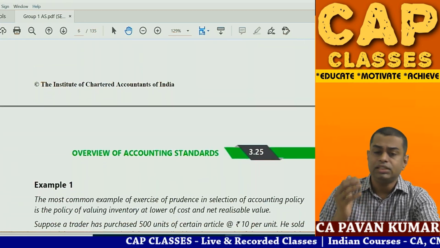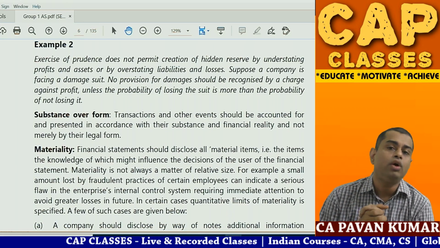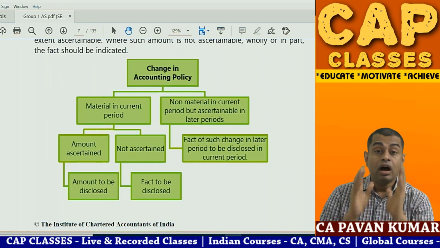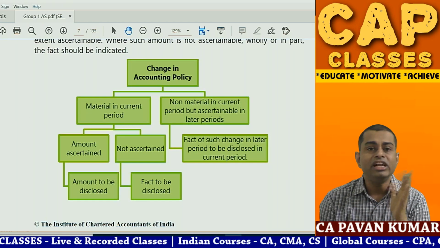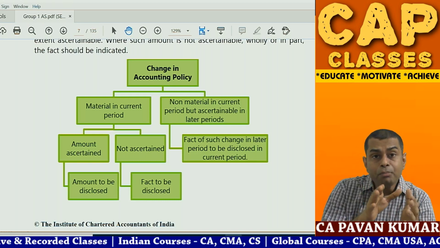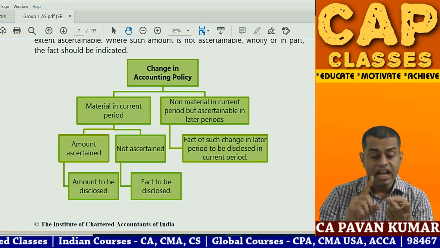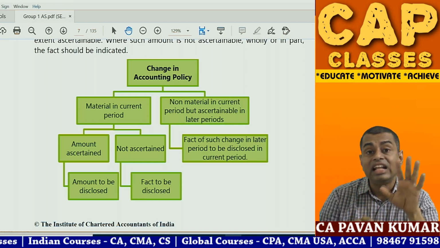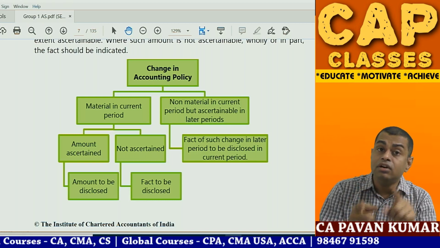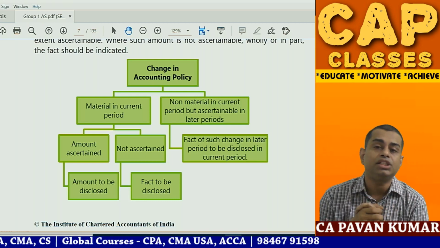Then accounting policies are the basic accounting principles and the methods of following those principles. All the significant accounting policies are to be disclosed. An accounting policy can be changed if it results in better presentation of financial statements, if it is required by law, or if it is required by another accounting standard. If you are changing an accounting policy, that might have an impact on the current year financial statements, or it may affect your future period financial statements also.